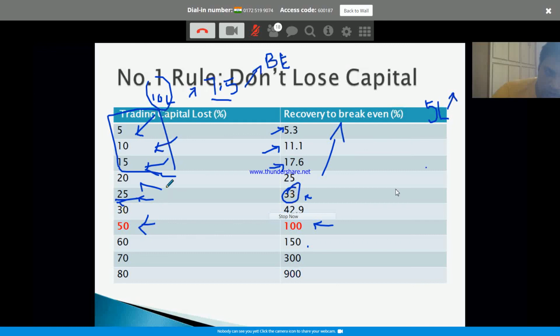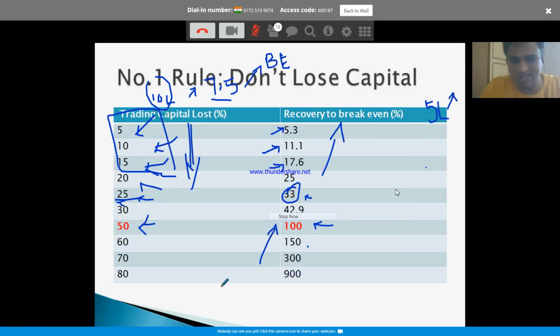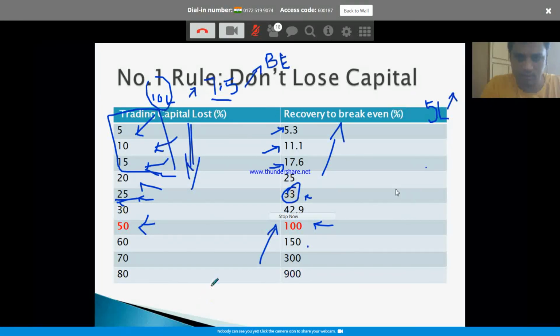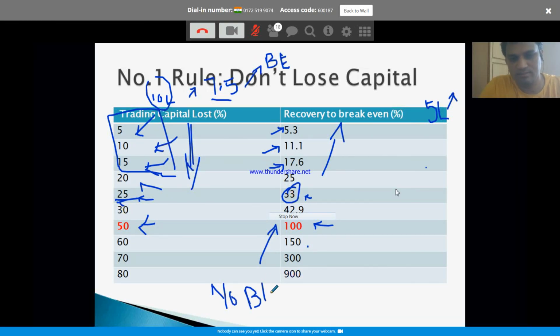So your account should never go down more than this. If it goes down more than this, it will be tougher and tougher to come back. So always follow discipline, strict stop loss. Never have a big loss in your account. If you can learn just one simple thing, no big loss. If you can just do this, eventually you will figure out a way to make money.